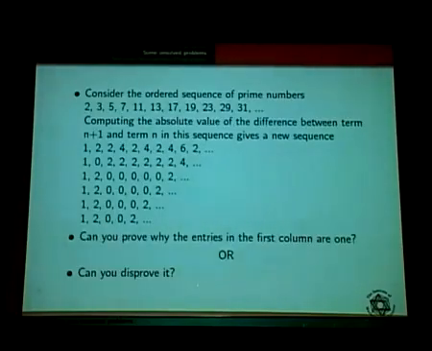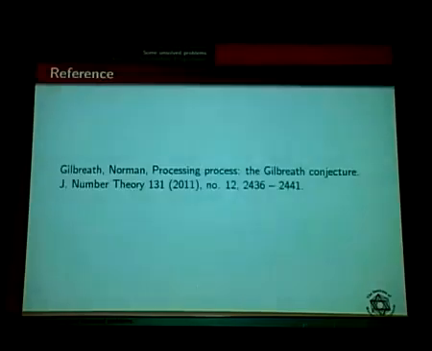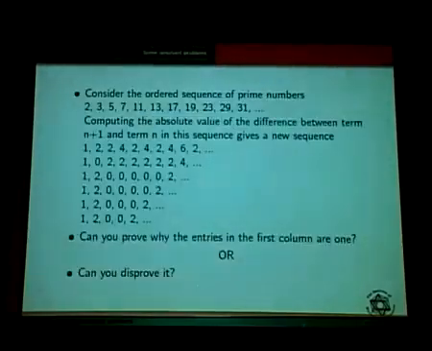Okay. Now I want to express one of the unsolved problems I told my mother, so I wrote it to you also. Consider the ordered sequence of prime numbers: 2, 3, 5, 7, 11, the next prime is 13, and the next prime is 17, and the next is 19, and then 23, and then 29, 31.